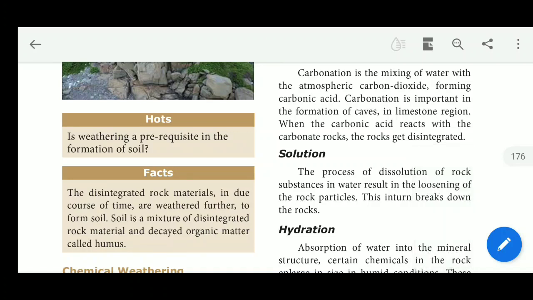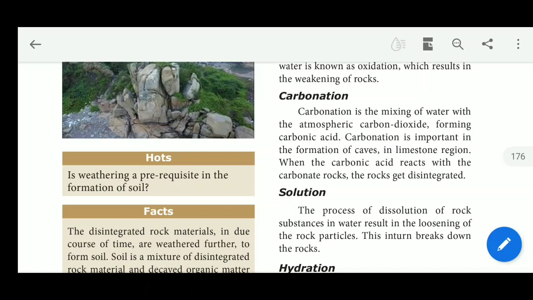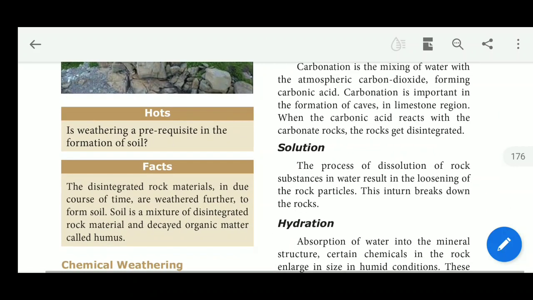In the limestone region, when the carbonic acid reacts with the carbonate rocks, the rocks get disintegrated. So in the limestone region, the limestone easily breaks down. The carbonic acid reacts with the carbonate rocks. That is the reason the rocks get disintegrated.